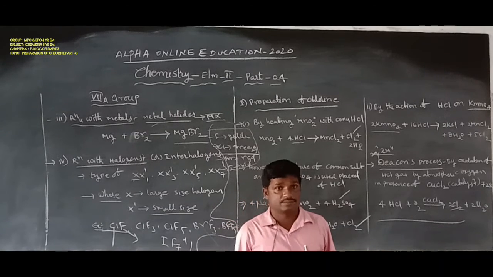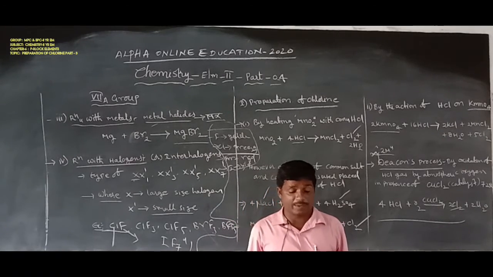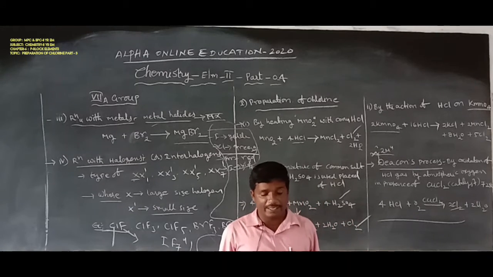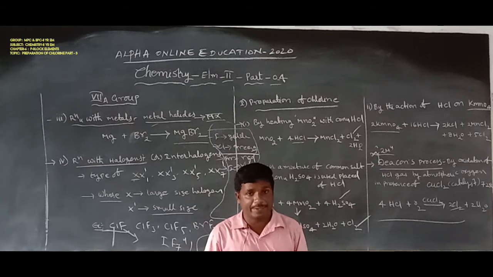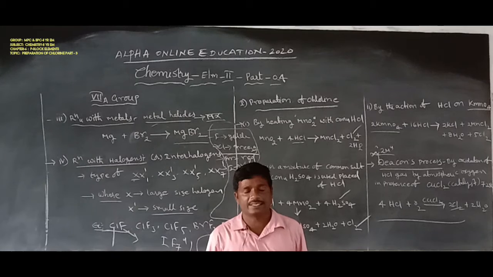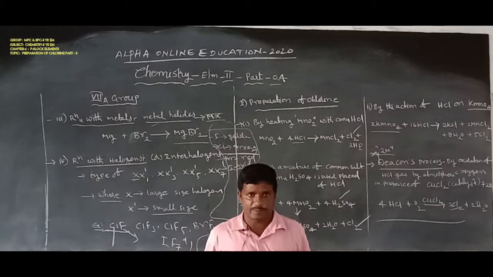Next, the third method is the electrolysis process. In the electrolysis process, chlorine is obtained by the electrolysis of brine solution, or concentrated sodium chloride solution. Then chlorine is liberated at the anode. That is also known as the electrolysis process.